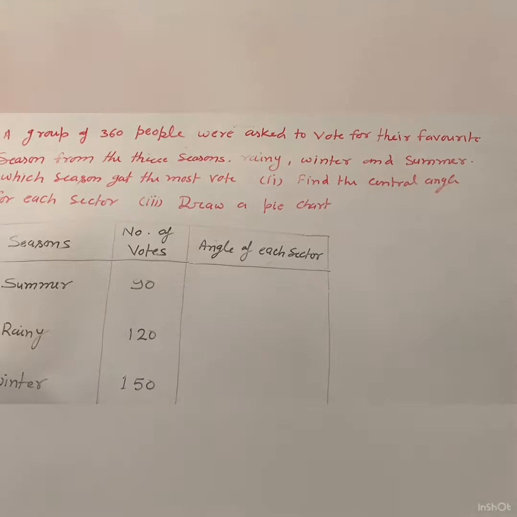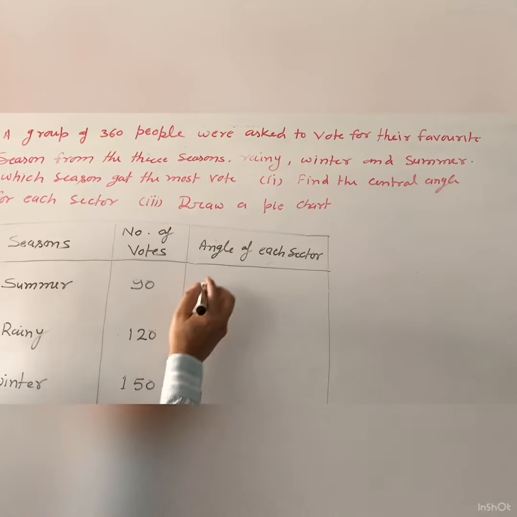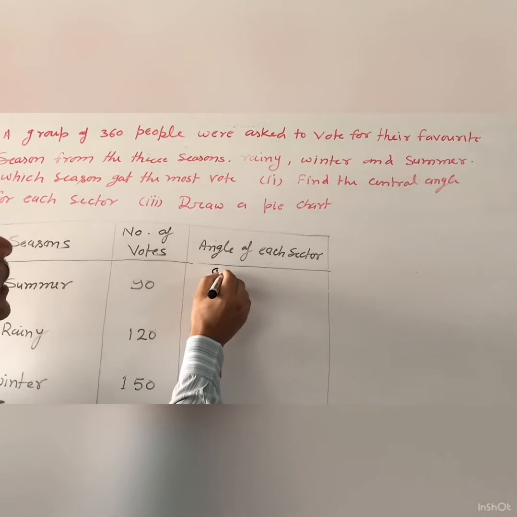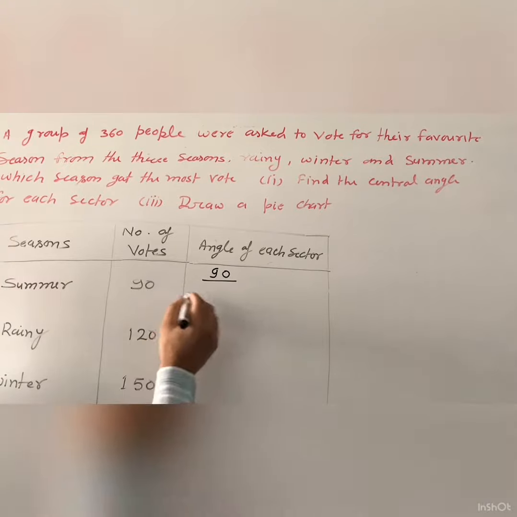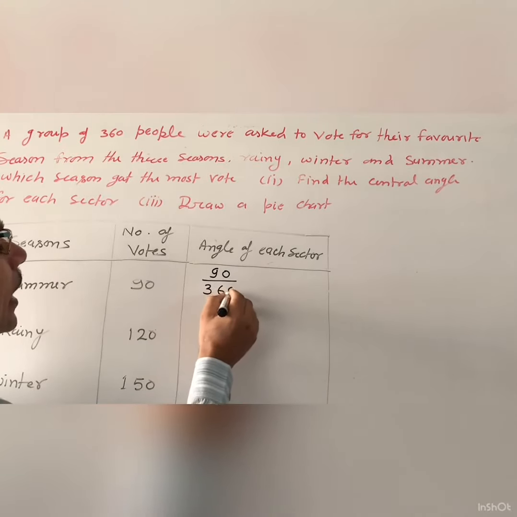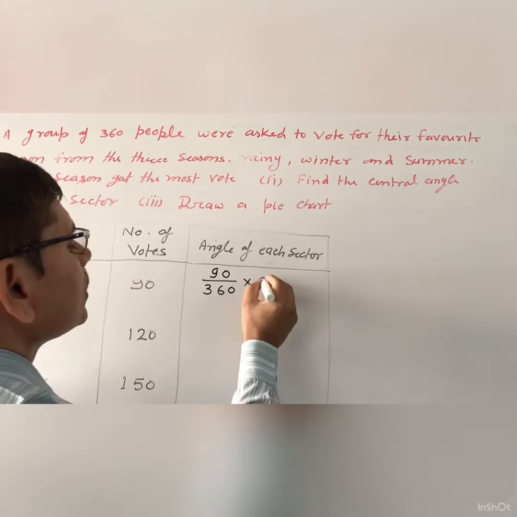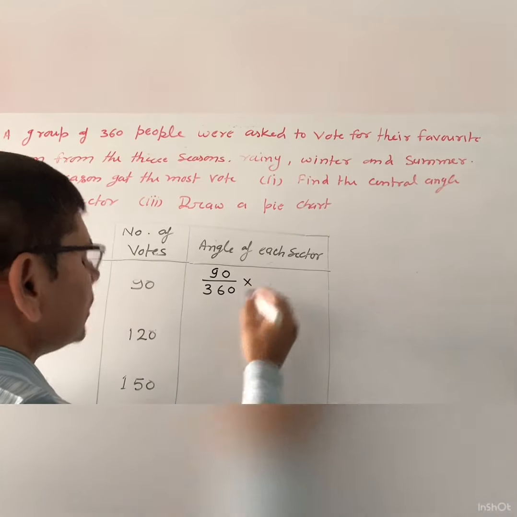Now you will find the sector angle. So you will write this value, that is 90, divided by the total value 360. And after that the whole angle in the circle. So what is the whole angle? This is 360 degree.